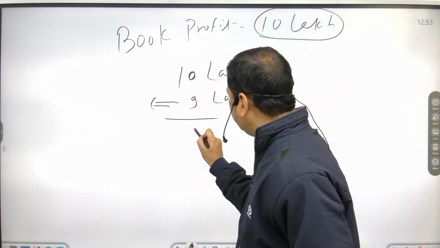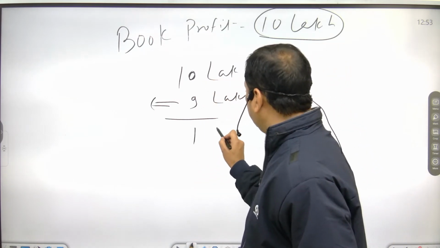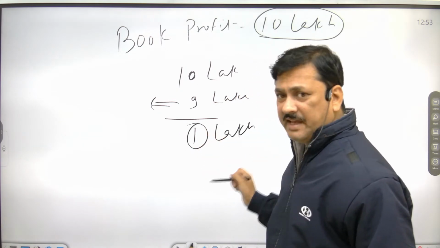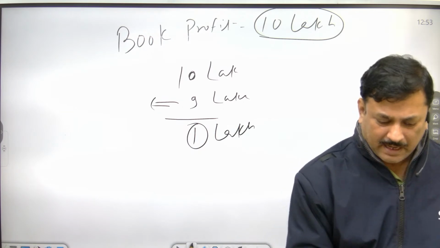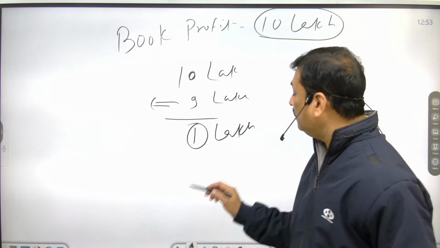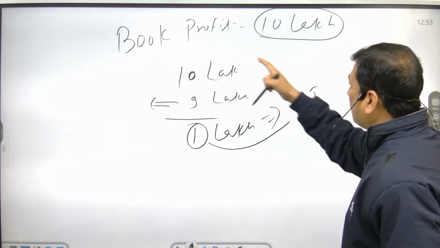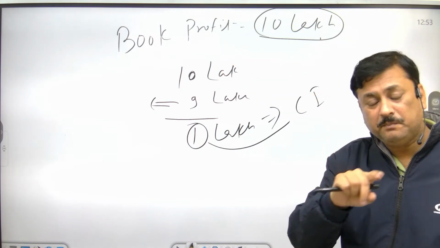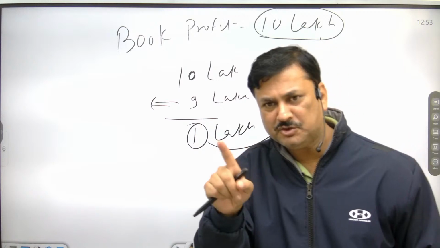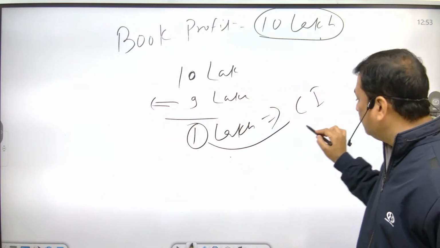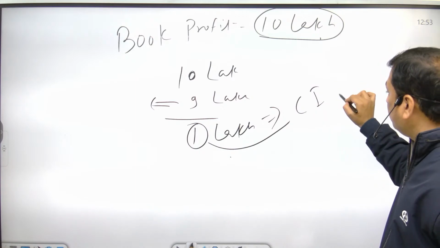So how much is left? 1 lakh. This is the actual taxable income. Now what will it pay on this? The book profit is 10 lakh, right? So on book profit the company has to pay MAT, and on the taxable income it has to pay corporate tax.